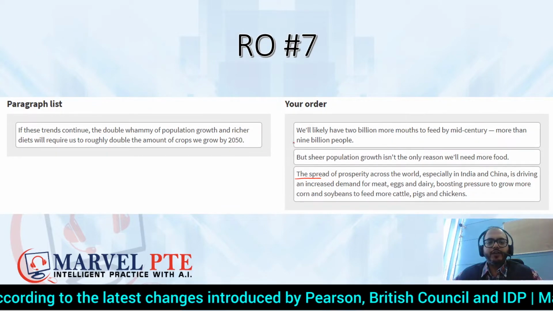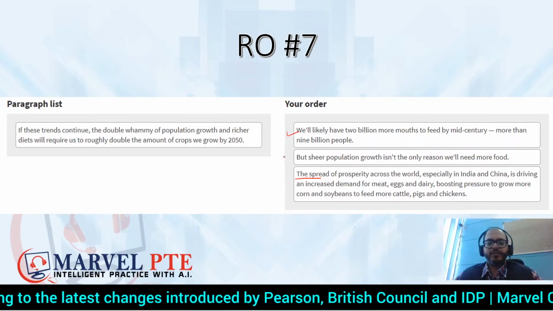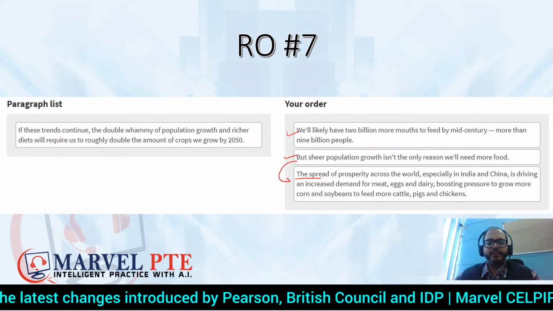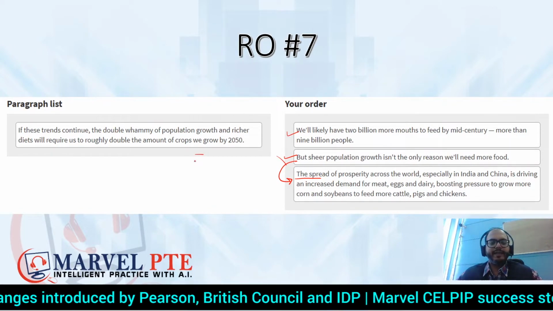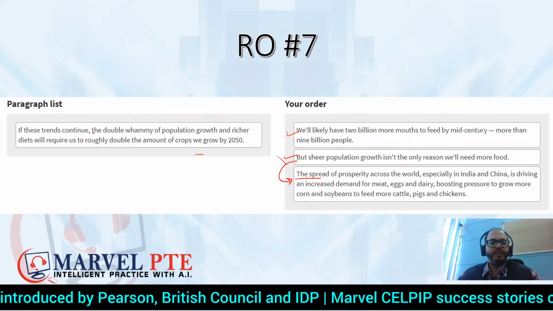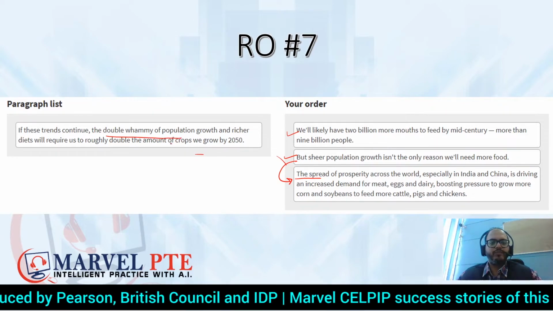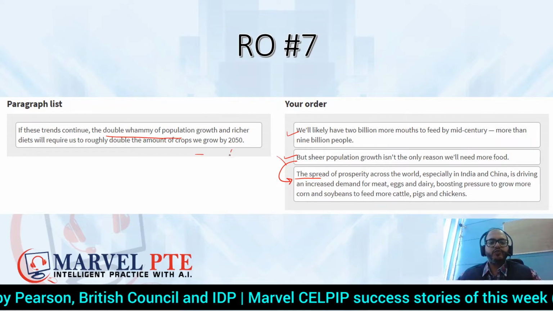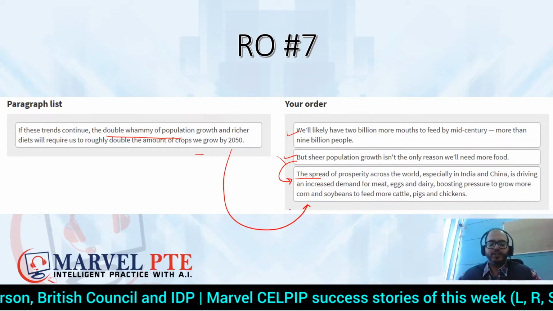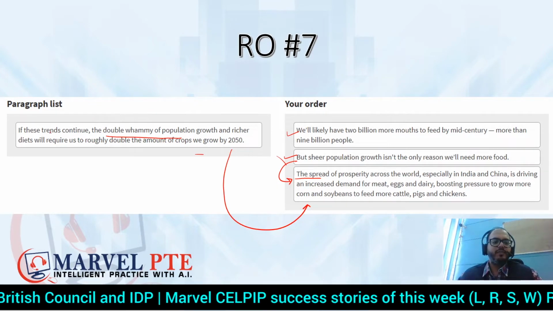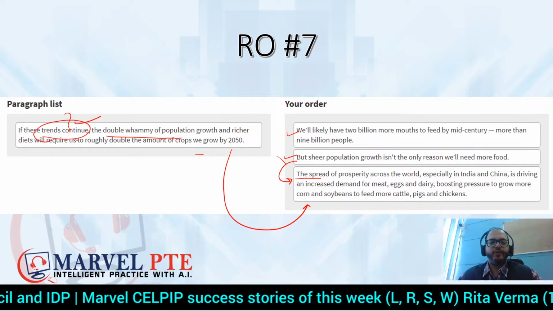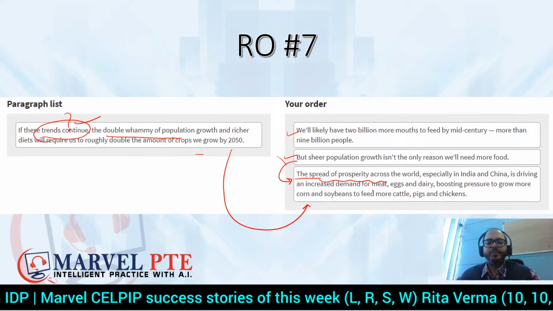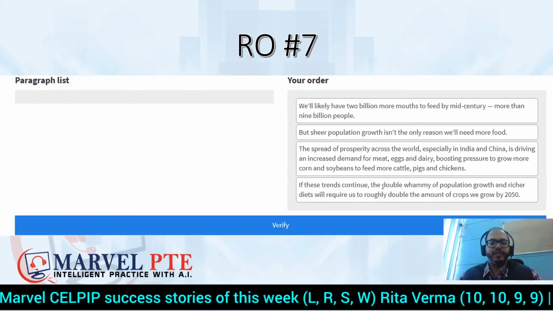So what we have done is सबसे पहले हमने people की बात की, उसके बाद population की बात की, उसके बाद second reason दिया है. अब हमने दोनों reasons दे चुके हैं. वैसे भी ये last line ही आपकी जो है वो रहती है, but हम दोनों reasons दे चुके हैं. Double whammy of population. So what we are going to do is we are going to place this in the end. This seems like a concluding remarks because यहाँ पे आप trends की बात कर रहे हो. किस trends की? Population growth की भी बात कर रहे हो और spread of prosperity की भी बात कर रहे हो. तो यहाँ पे ये दोनों बात हो रही है.